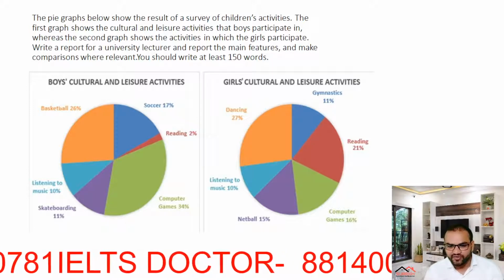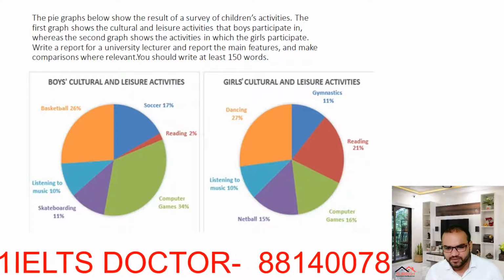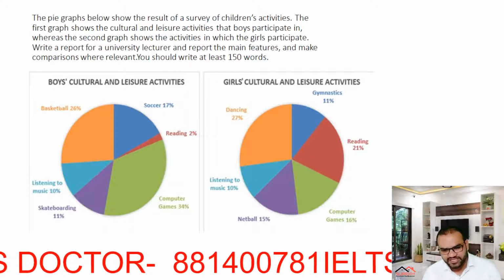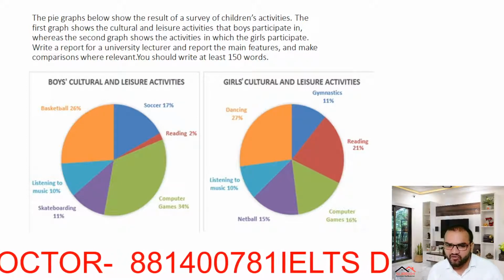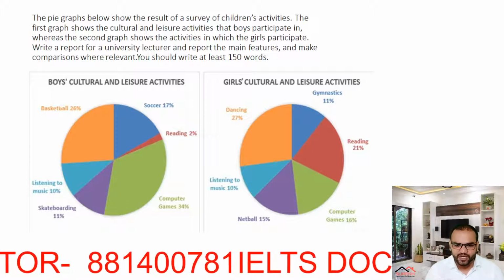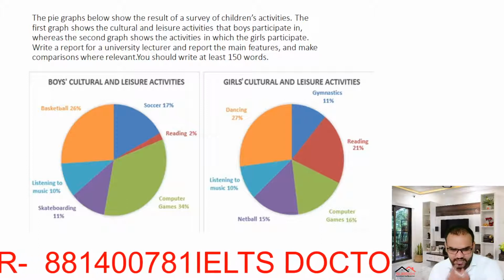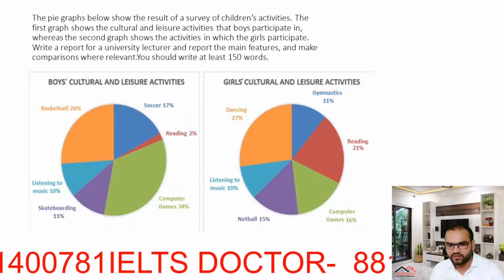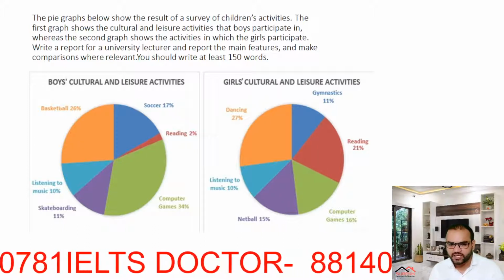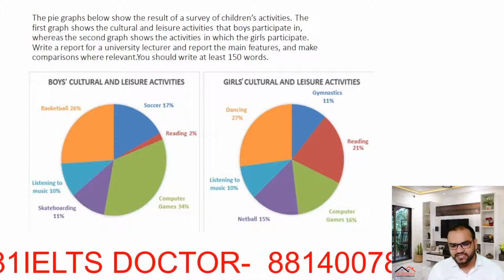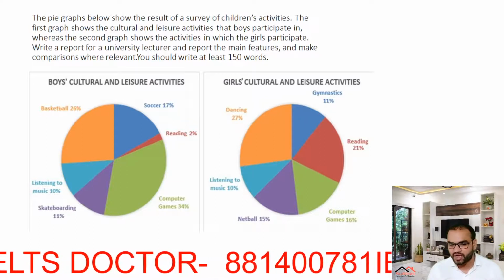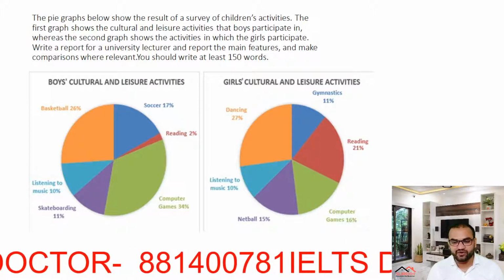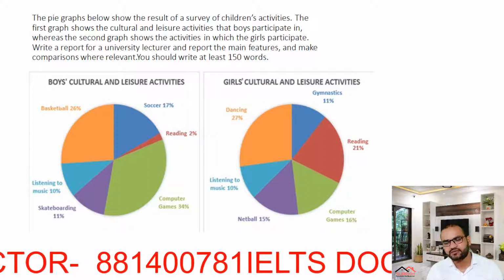Now if you read this piece of information, the maximum number of boys participated in computer games, that is 34%, followed by basketball, that is 26%, and then soccer was 17%. There was the least difference in listening to music and skateboarding, right? And the least activity enjoyed by the boys is reading.